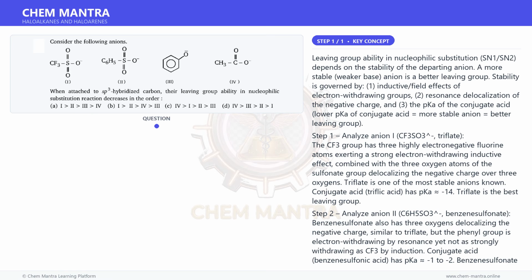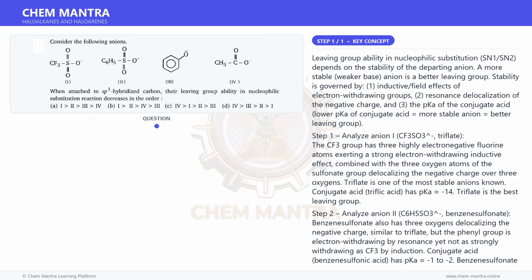Step 5. Rank leaving group ability, best to worst. 1. Triflate, pKa of conjugate acid -14. 2. Benzenesulfonate, pKa -1. 4. Acetate, pKa 4.76. 3. Phenoxide, pKa 10. This gives the order 1, 2, 4, 3.